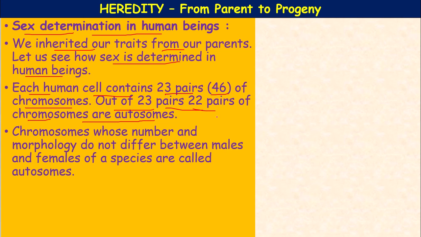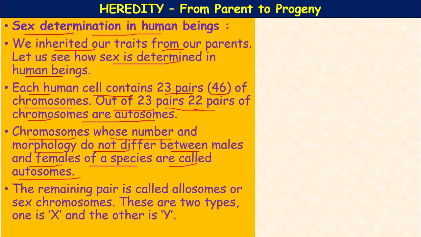But the single last pair is called allosomes or sex chromosomes. The number and morphology of autosomes do not differ between males and females. So these 22 pairs are common in males and females of the species, and are called autosomes. The remaining one pair is called allosomes or sex chromosomes.